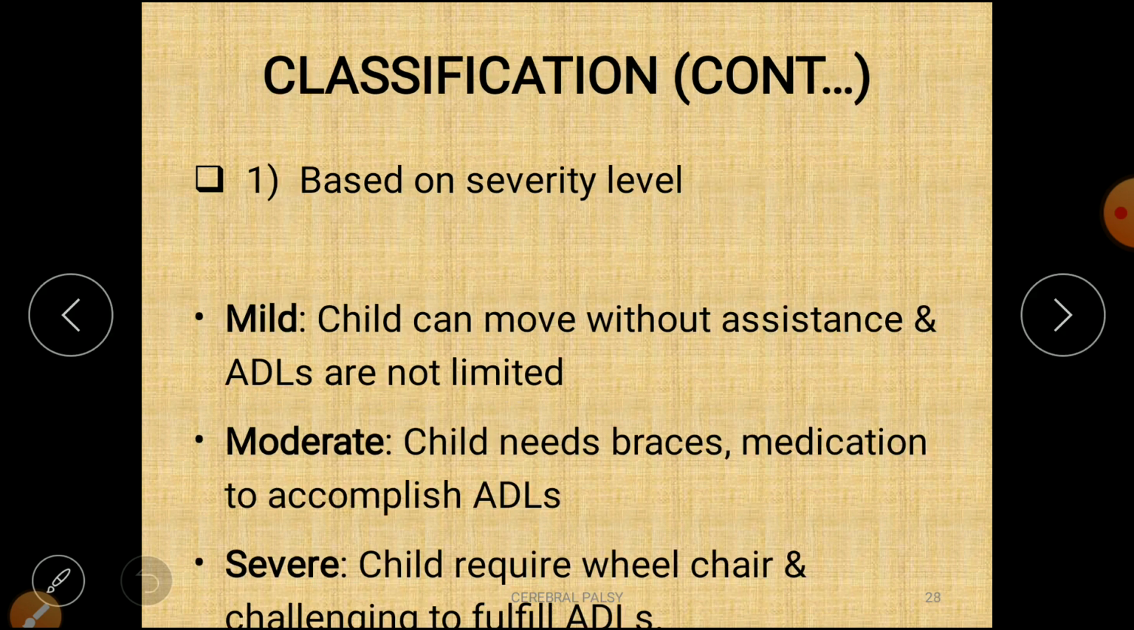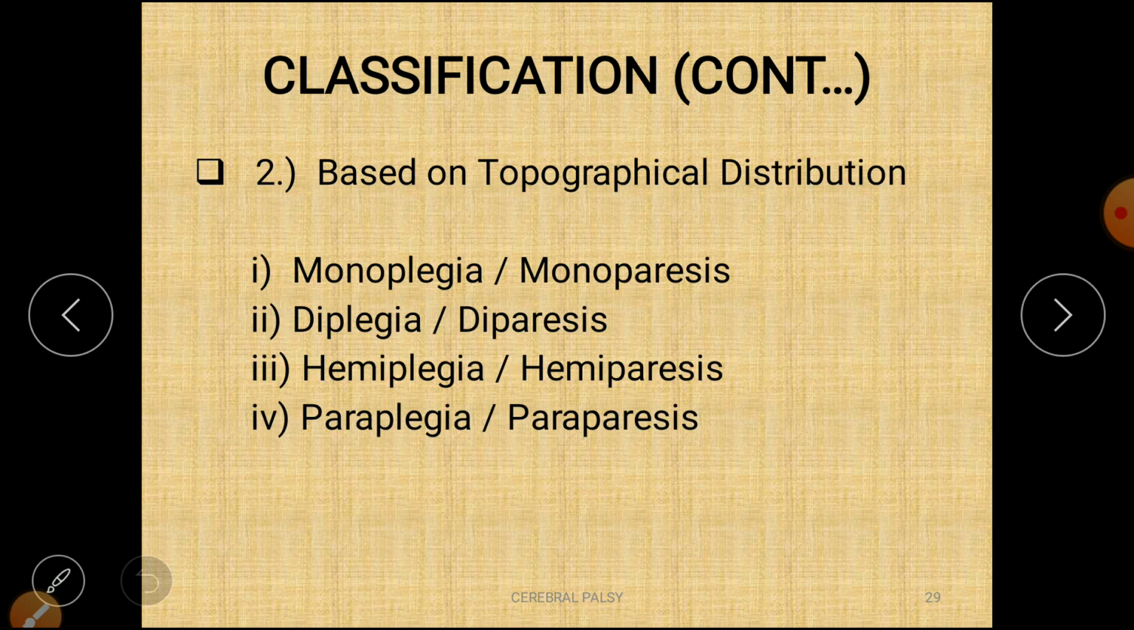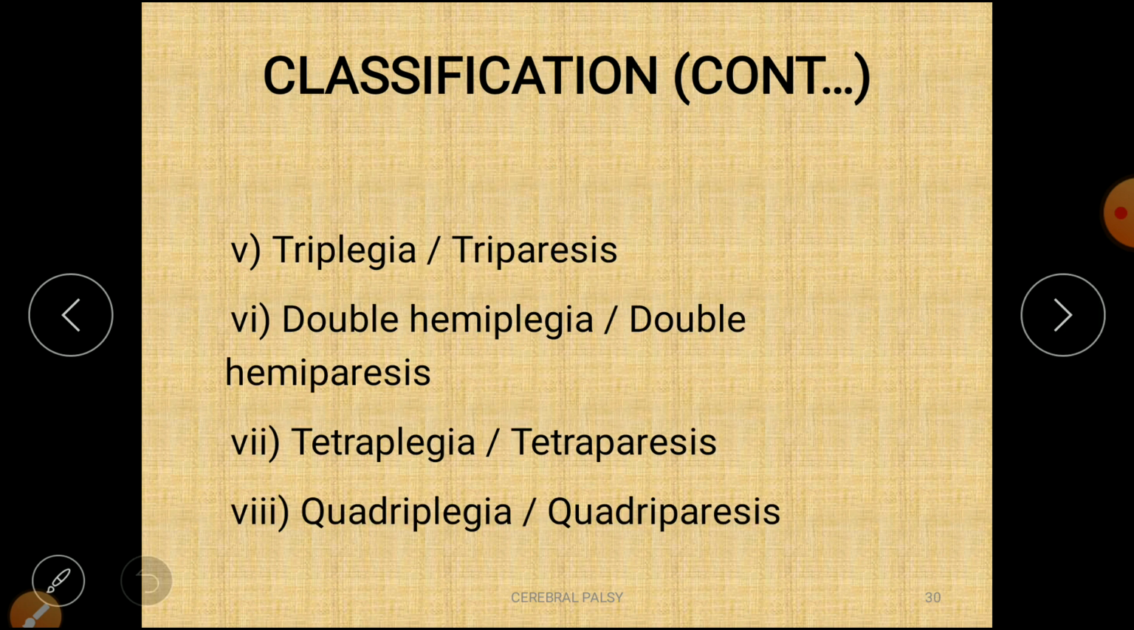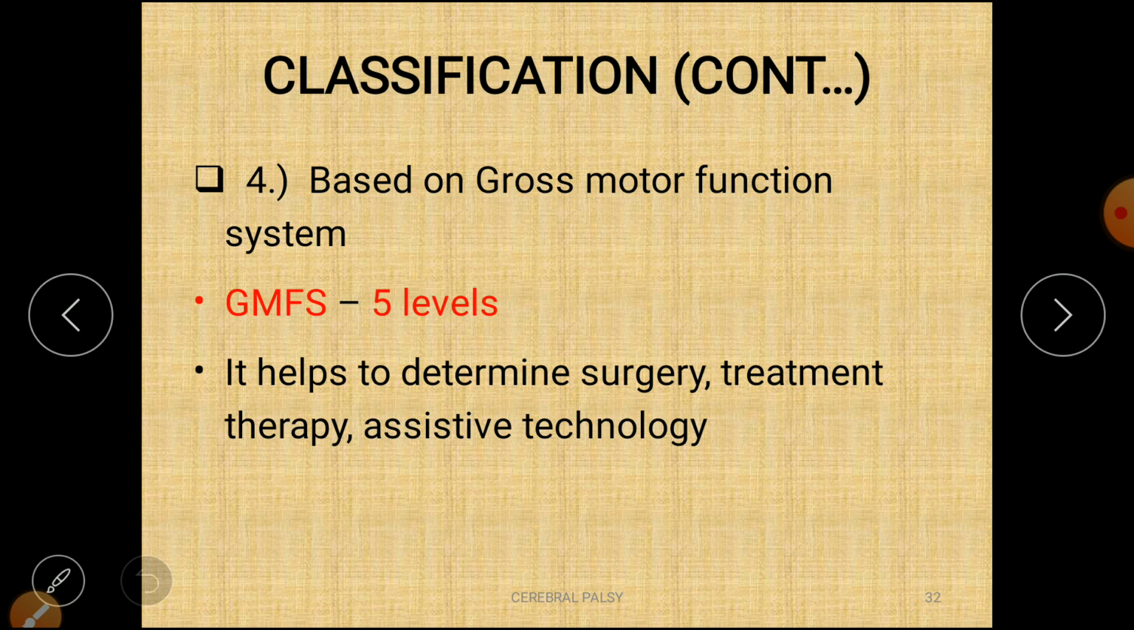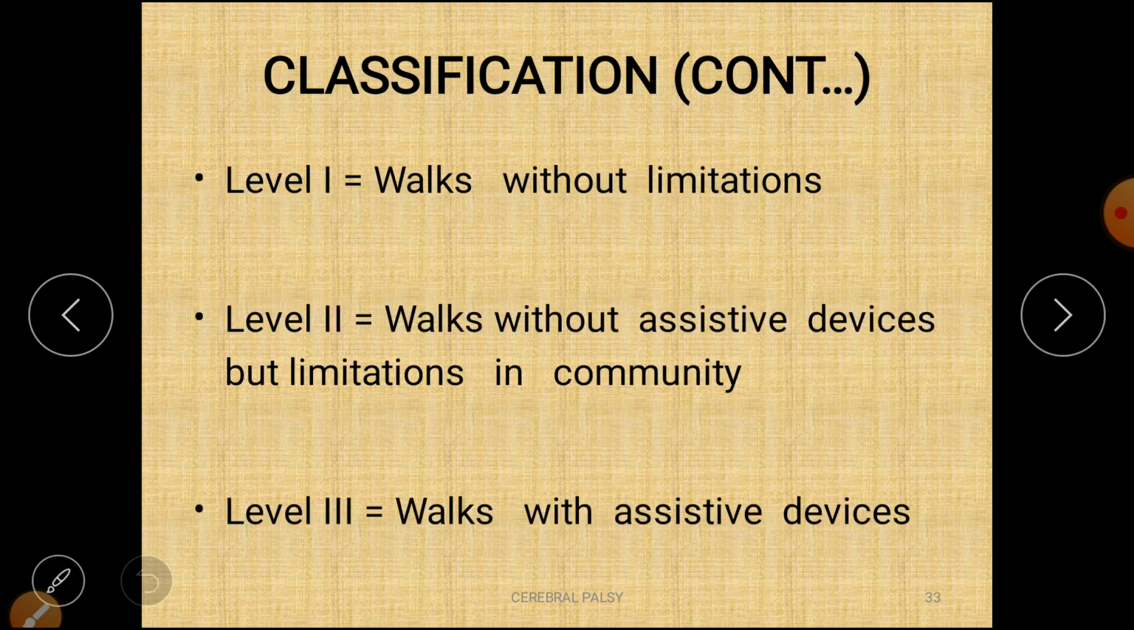First is severity level: mild, moderate, severe. Second, based on topographic distribution: monoplegia, diplegia, hemiplegia, paraplegia, triplegia, double hemiplegia, tetraplegia, and quadriplegia. Based on motor function: pyramidal or spastic, and extrapyramidal or non-spastic, including ataxic, dyskinetic, and dystonic. And mixed CP, which is a combination of two cerebral palsy types. And last is based on the GMFCS, which has a total of 5 levels.